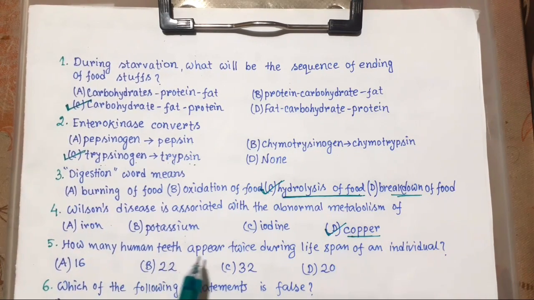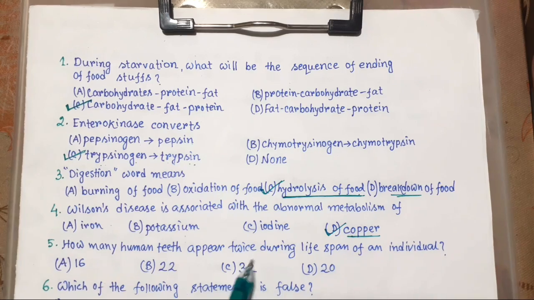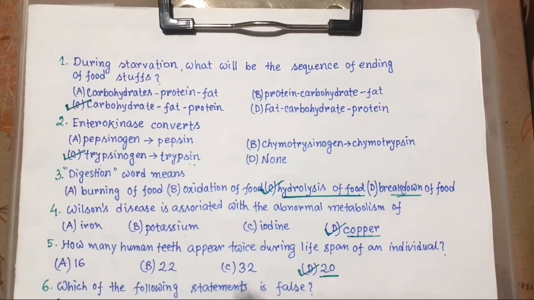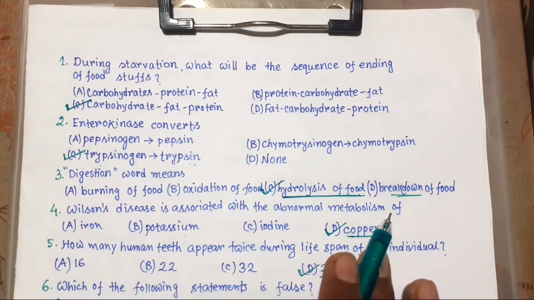Now number 5. How many human teeth appear twice during the lifespan of an individual? And the answer is 20. Majority of mammals, including human, have 2 sets of teeth during their life.